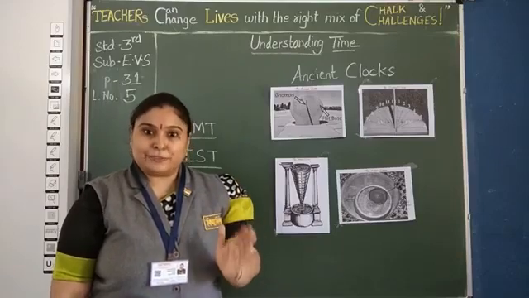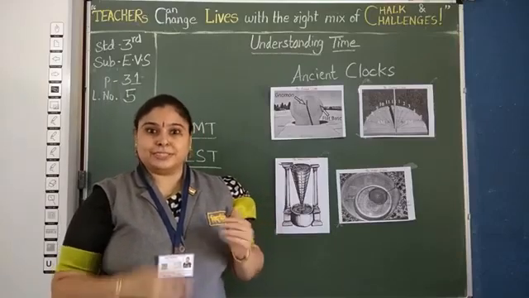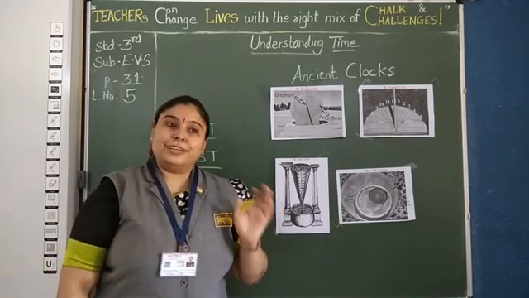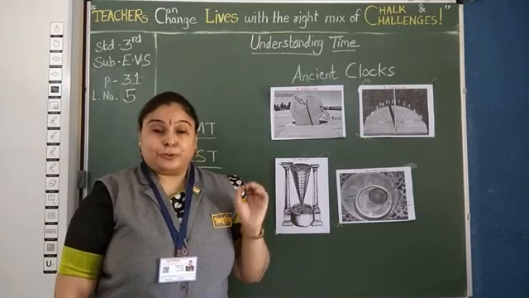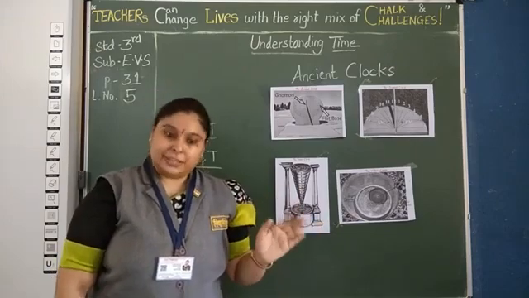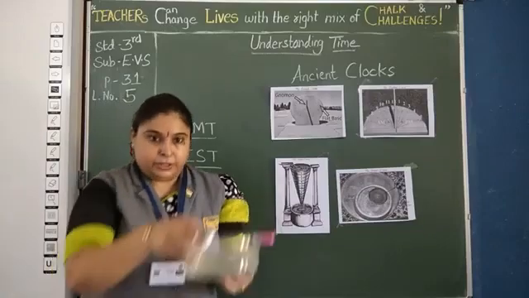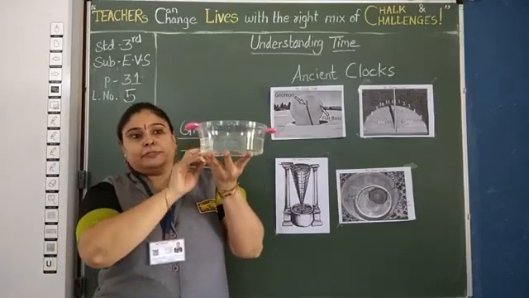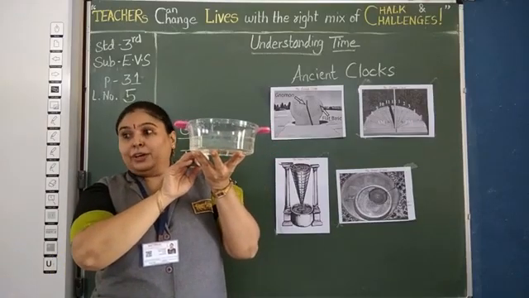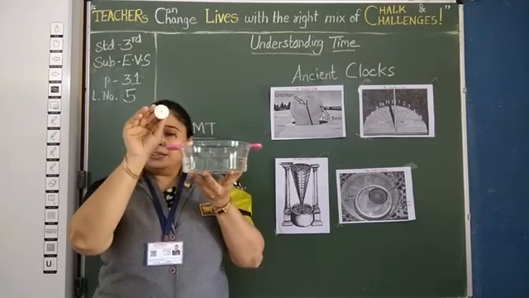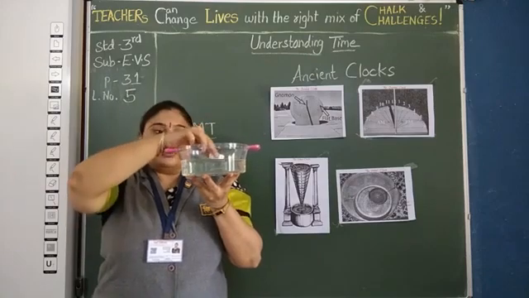So remember children, when you have time, once COVID has gone away from our country, just have a look over there in Jaipur if you can go. Clear? Now, just to show you how the water clock worked at that time, see it. I have taken a big container filled with water. Then I have taken a small cap to show you how it works.